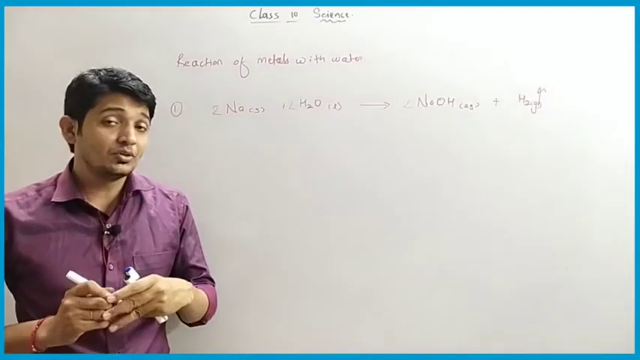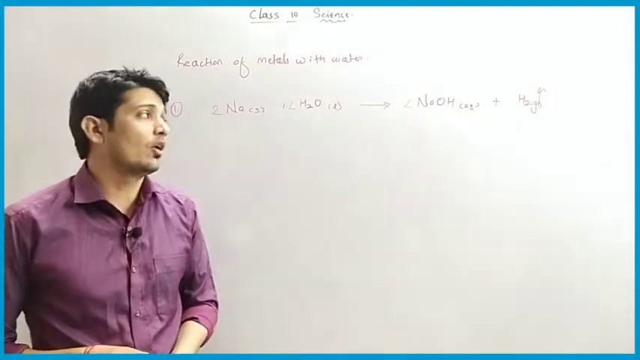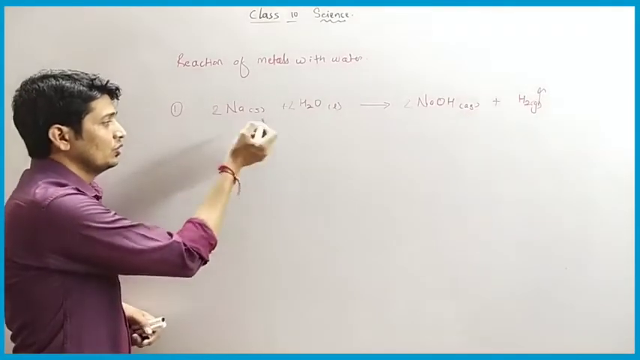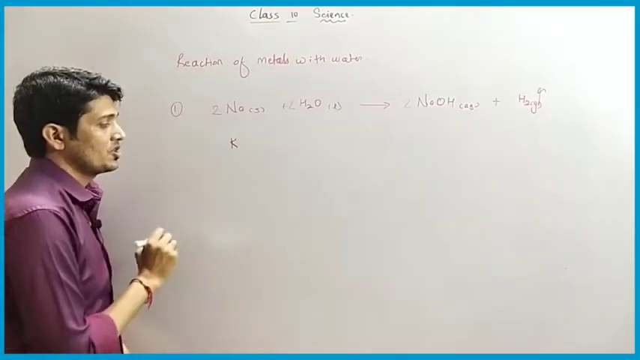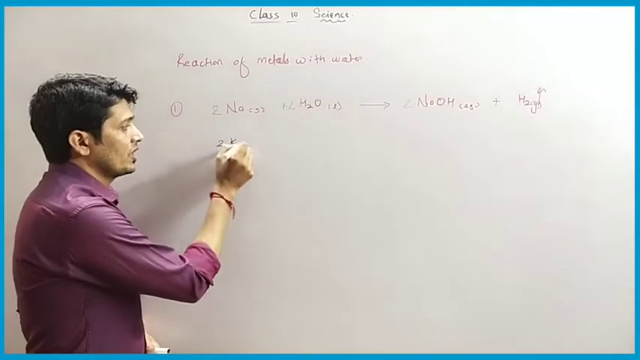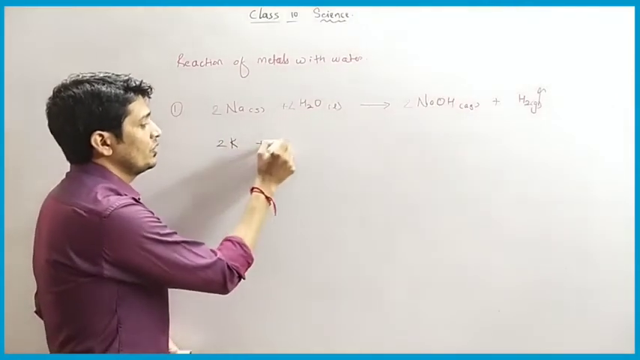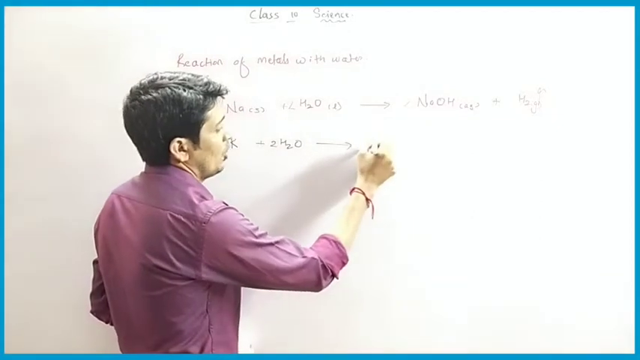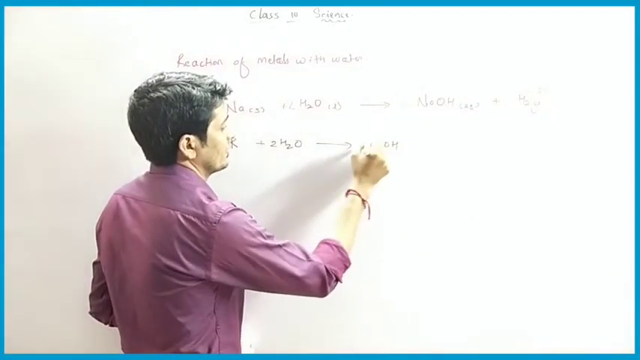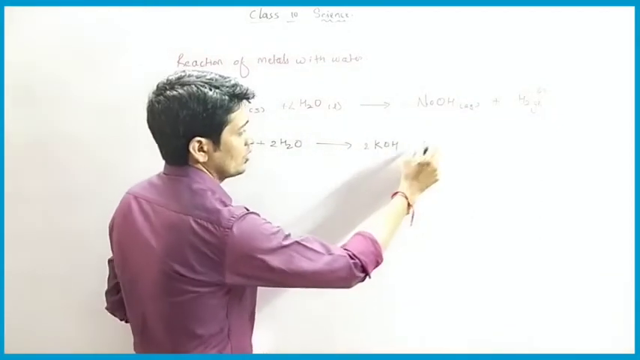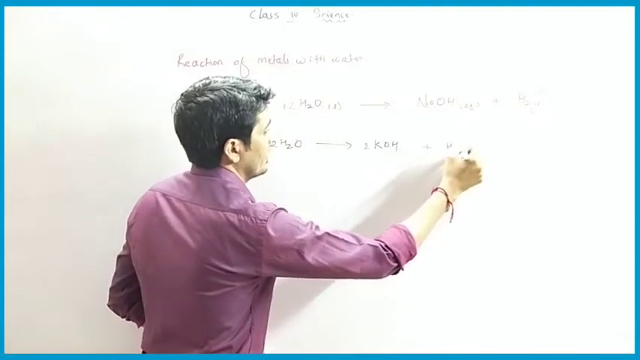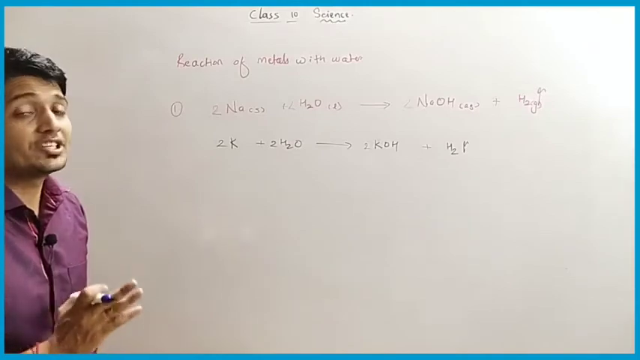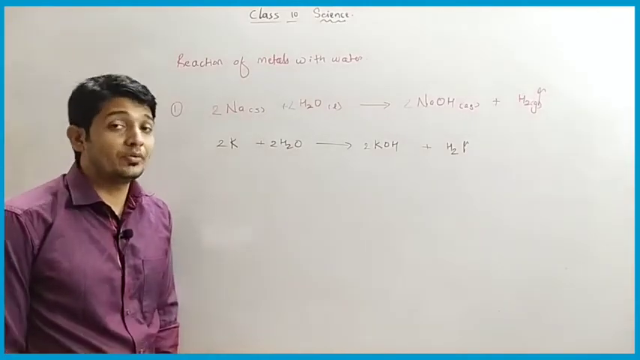Next example we will take is potassium metal. It is also very reactive, so the reaction will be the same for potassium. When potassium reacts with water, it forms potassium hydroxide and hydrogen gas is released. Again this hydrogen gas catches fire when it comes in contact with air.